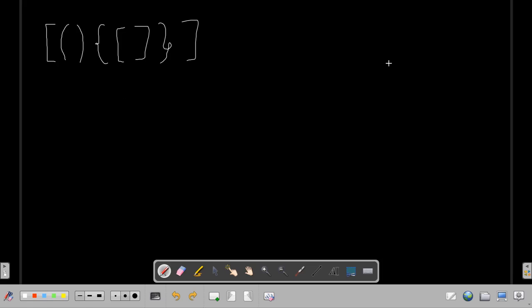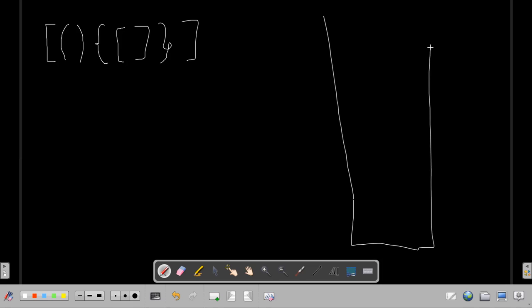So to solve this challenge, we'll use a stack. Let's draw a stack now. And we'll iterate over our string and put opening parentheses on top of our stack. So let's iterate. We see that the first bracket is an opening one, so we put it on top of our stack. We see that the second one is opening, so we put it on top of our stack.